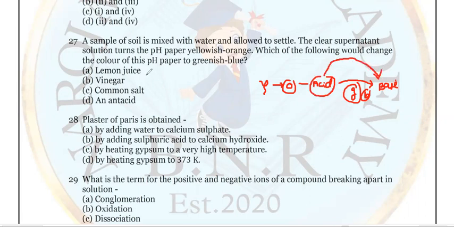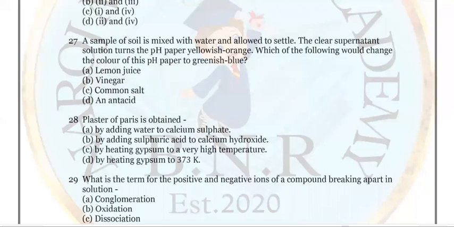Okay. So the following is used. Lemon juice, which is acidic. So if we add it to this acid, it will not change into base. Vinegar is acidic, common salt neutral, and antacid, that is base. So we should use base. Is it right? So what is the correct answer then? Option D is the correct answer. So we use antacid. Antacid means which is base. We use base to change from yellowish orange to greenish blue. Okay. Option number D is right.